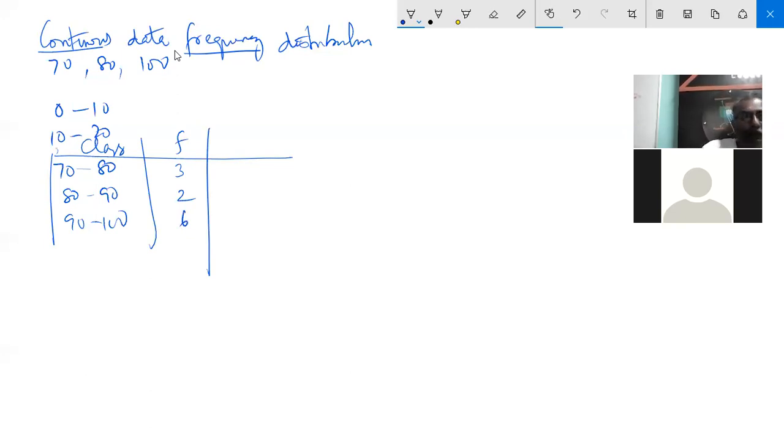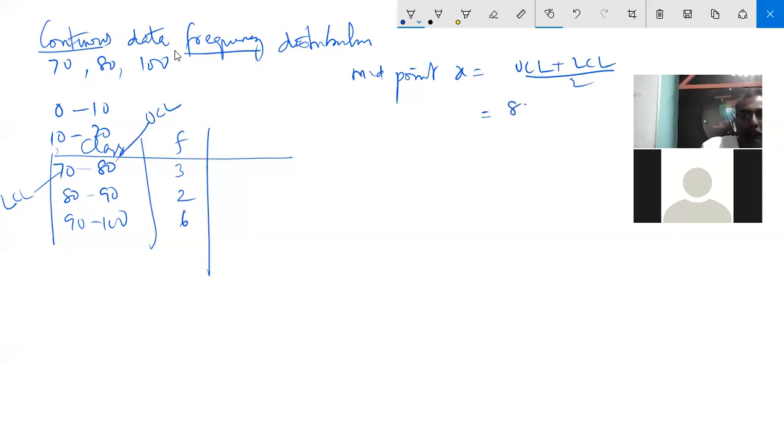What you have to find out now is the midpoint of the class. This is called the lower class limit, and this is called the upper class limit. To find the midpoint, which becomes your new x, it is UCL plus LCL by 2. Sorry, not minus. So 80 plus 70 by 2, 150 by 2, that is 75.